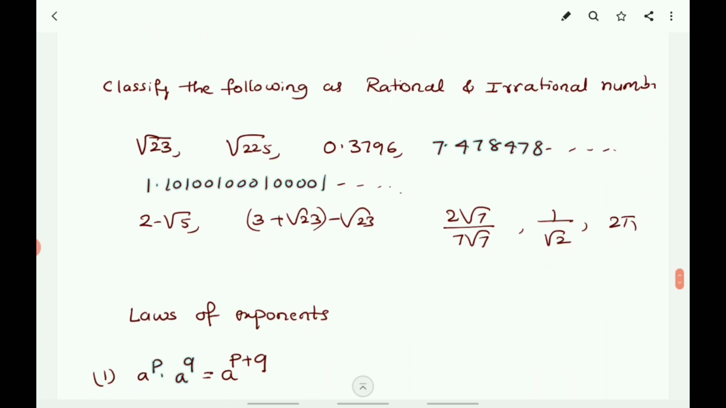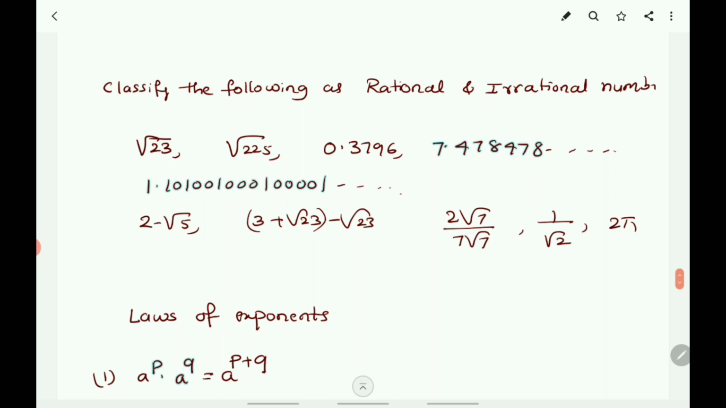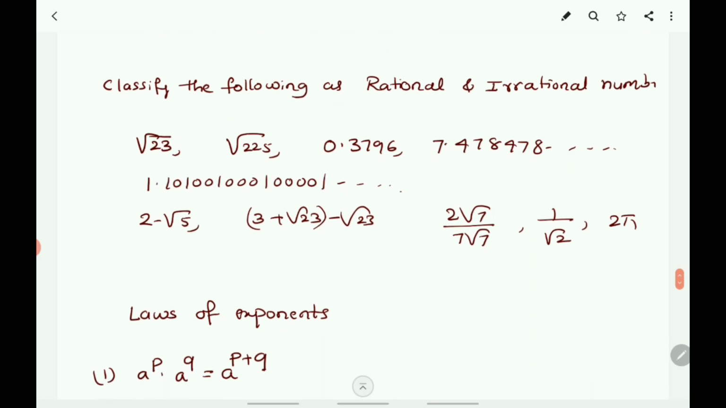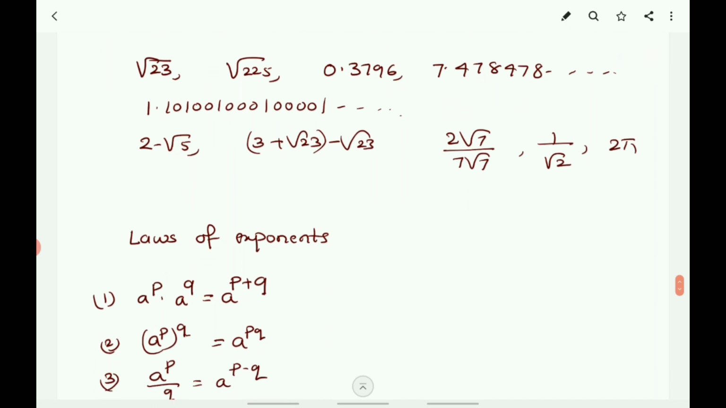Next, 3 plus root 23 minus root 23. Here if you cancel root 23 minus root 23, only 3 remains. Therefore, it is rational. 2 root 7 by 7 root 7: you know that root 7 cancels, and you will get 2 by 7. So it is rational. 1 by root 2: here root 2 is irrational. Therefore, it is irrational. 2 pi: you know that pi is irrational. Therefore, 2 pi is also irrational.